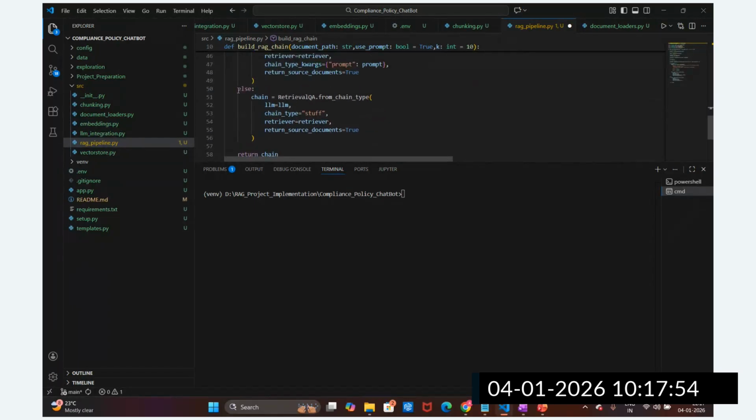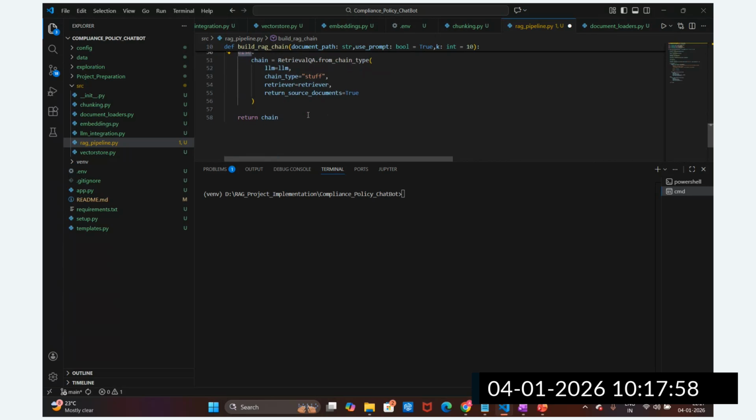This is how we can set it up whenever we want the prompt template. Whenever we don't want the prompt template, we set up the simple version: retrieval question answering, passing only the LLM and retriever. So I'm going to remove the rest of the things.